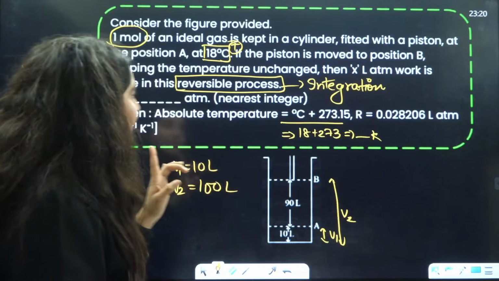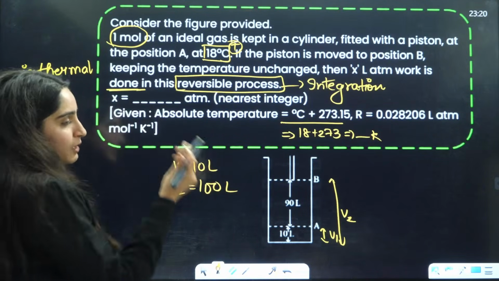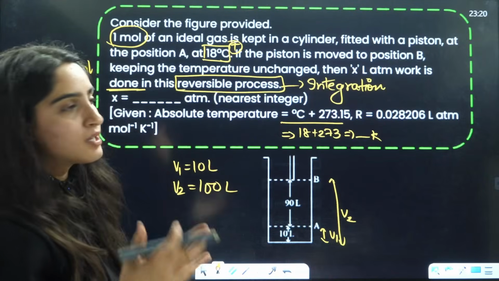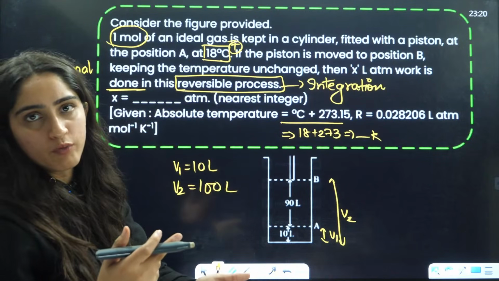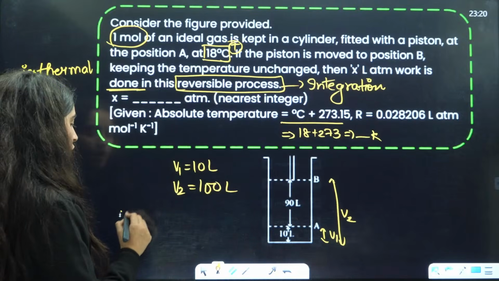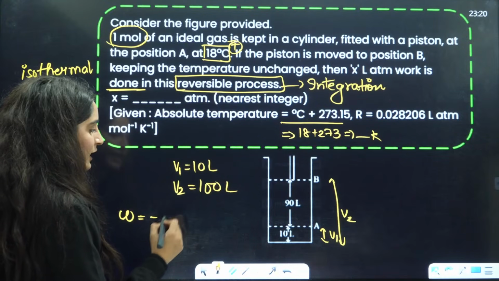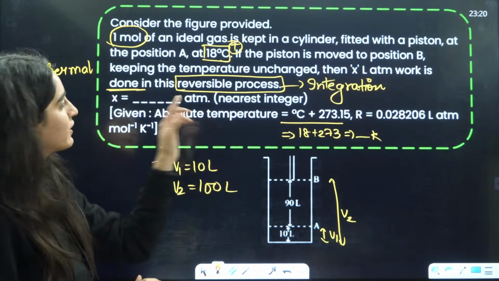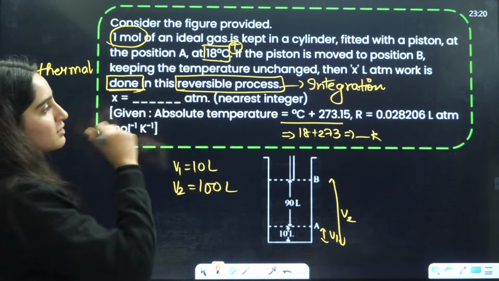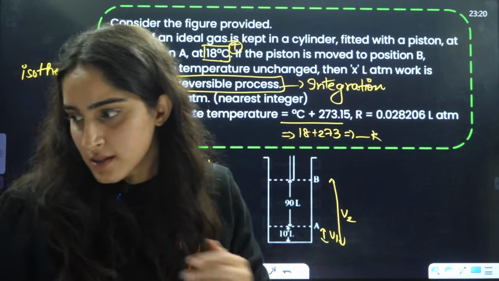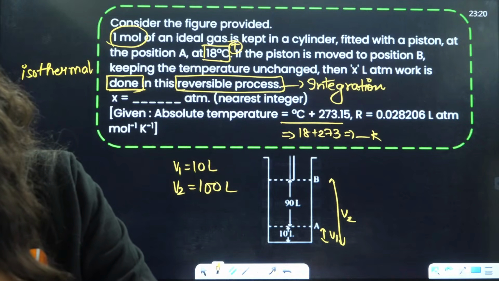Right? Because beta, they have written work is done. That means work is done by the system. Right? The work definitely will be negative only. So that's why if they would have written work is equals to this, then they would write negative of this. But now they have given it in the statement, work is done in this. That means work is done by the system. Okay? Right? Okay?